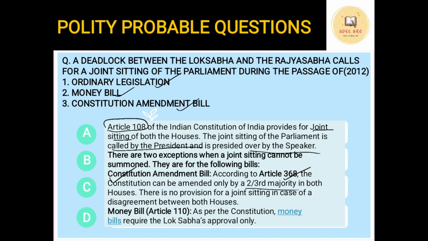And hence, because it has to be passed separately by both the houses, both the houses cannot come together to pass it. If any of the houses doesn't pass it, that means it cannot be an act. Okay, so a Constitution Amendment Bill cannot have a joint sitting.